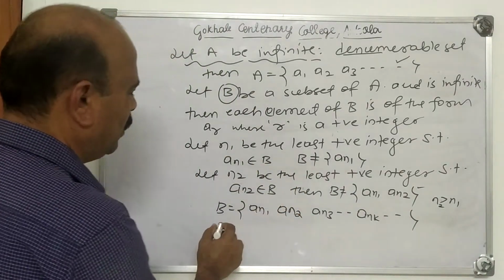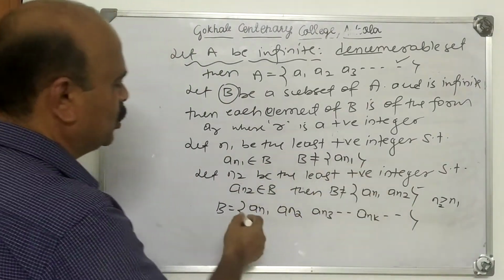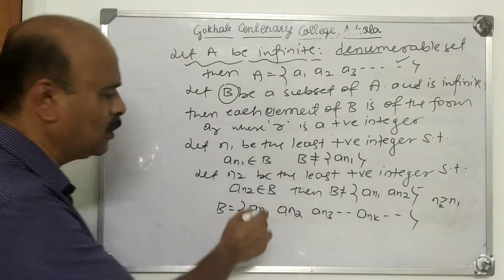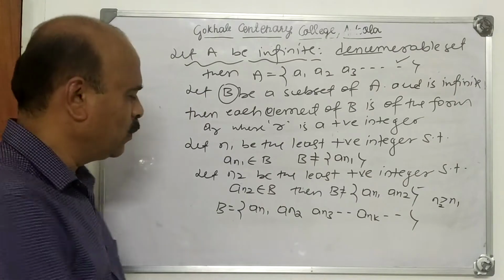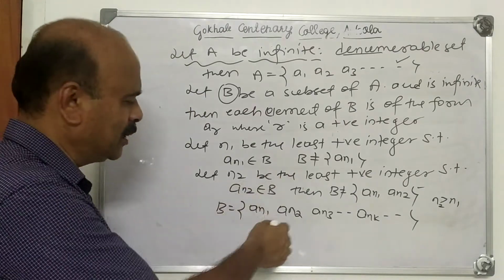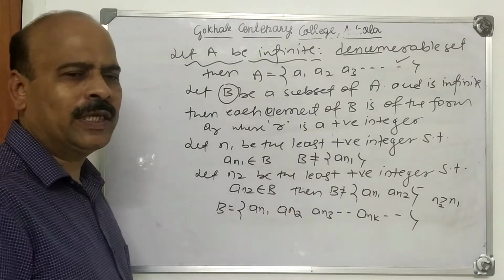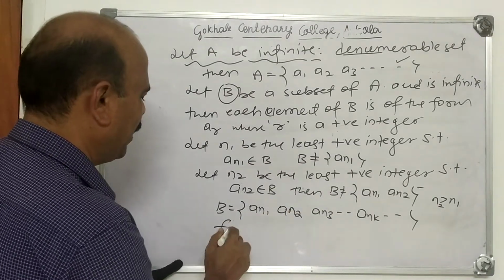Why is B denumerable? Or when we say that a set is denumerable? Set B is denumerable means you have to prove that it is equivalent to N. Equivalent to N means there should exist a mapping f from N to B which is a bijection. Now what is that mapping?